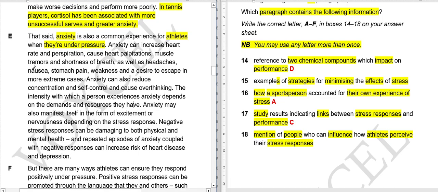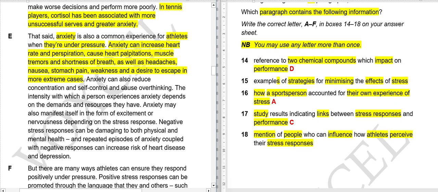Anxiety can increase heart rate and perspiration, cause heart palpitations, muscle tremors, and shortness of breath, as well as headaches, nausea, stomach pain, weakness, and a desire to escape in more extreme cases. So they are just telling about what anxiety can do to you.